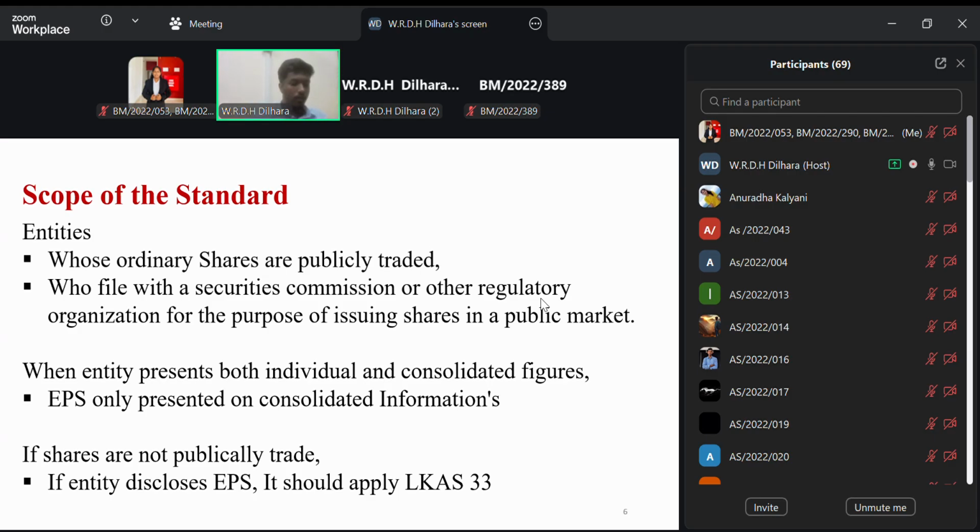That is the scope, and to know more about the scope, please refer to paragraph number 2 in your standard. Okay.